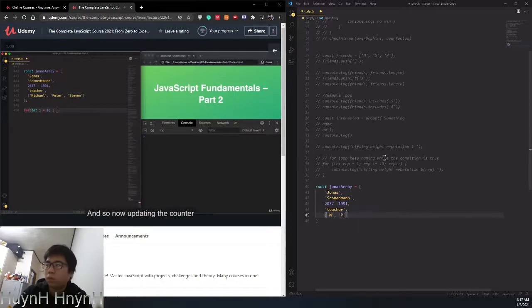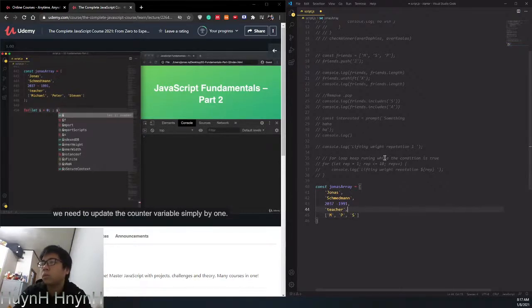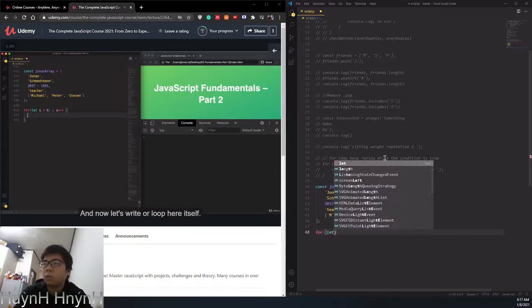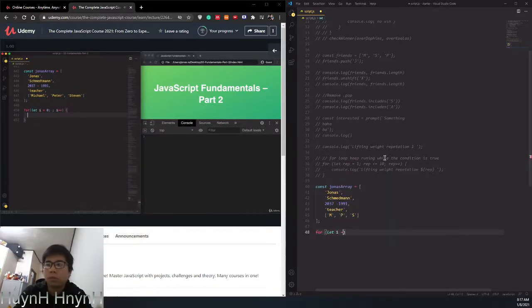Now updating the counter is going to work exactly the same as before. Since we want to log all of the elements, we need to update the counter variable simply by 1. And so again we use plus plus. Okay, and now let's write our loop body itself.